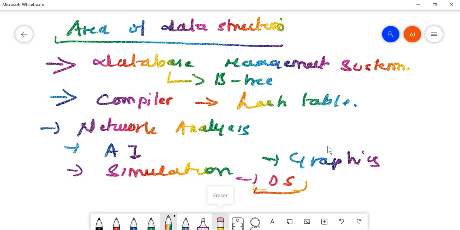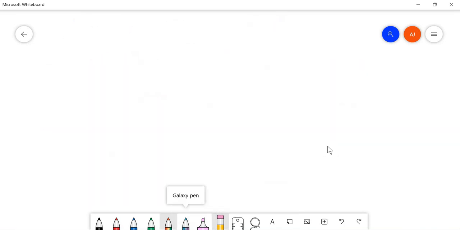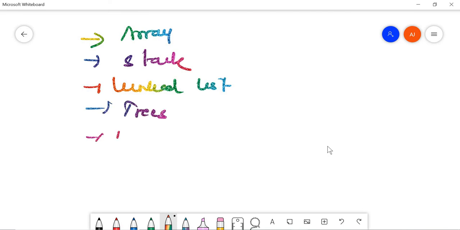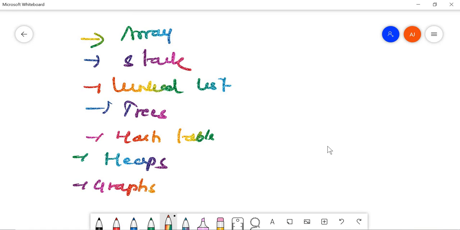Fine. Now I'm not going to discuss types in detail, I'm just going to list some of them. I think you also know some of them. They can be array, so array is also a data structure; similarly stack, linked list, trees, hash table, heaps, and finally graphs. These are the types of data structures.